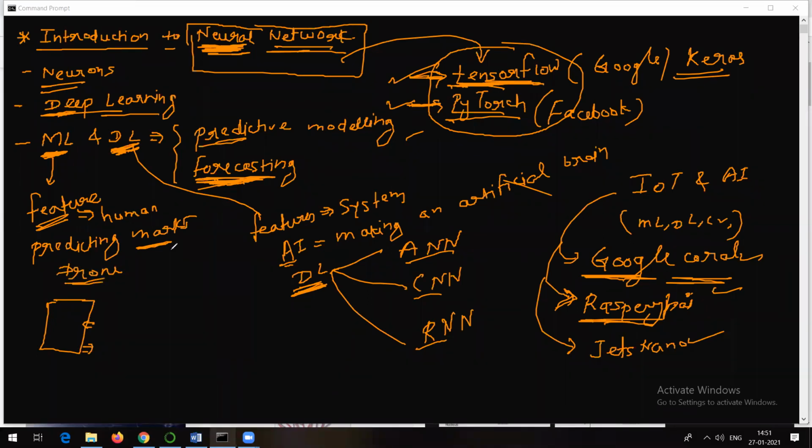So everywhere you will be able to see that machine learning, deep learning, and AI is there, right? Whether it's IoT or whatever you talk about, it is going to be there. So you can connect all these things. You can connect a camera, right?